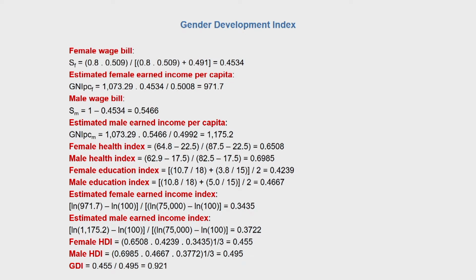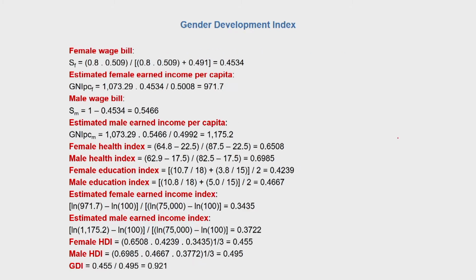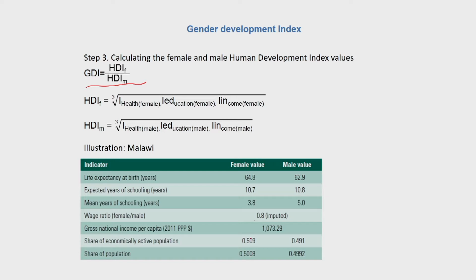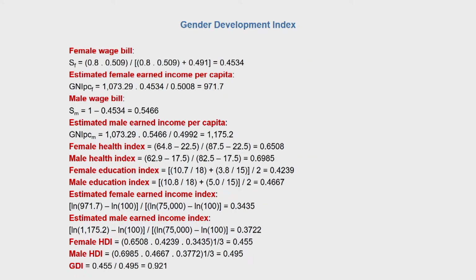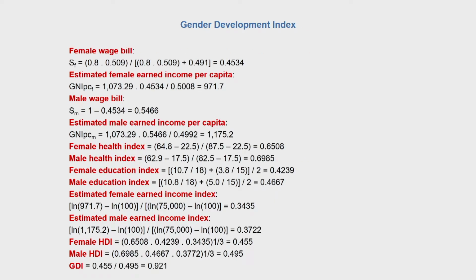And then the first step is to calculate the female wage bill. If you look here, the wage ratio is given by 0.8. So SF is 0.8 into female share of population, which if you see here is 0.509. So 0.509 is the female share of economically active population, divided by 0.8 into 0.509 plus 0.491, which is the male share of population, and that gives us the female wage bill, which is 0.534. Similarly, the GNI per capita for females has been calculated, which gives us the value 971.7.